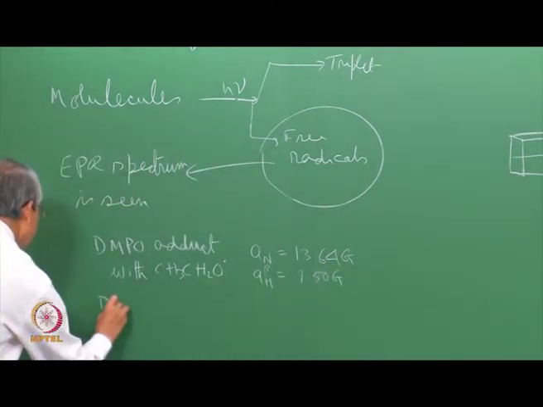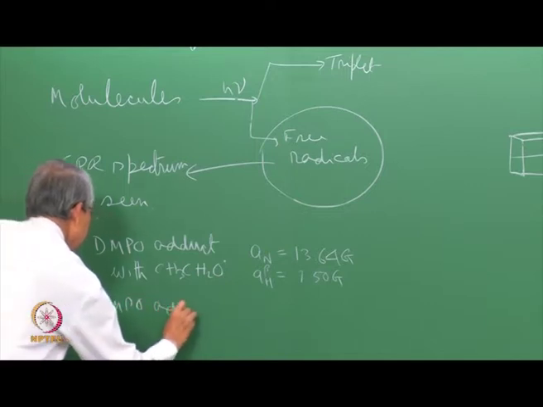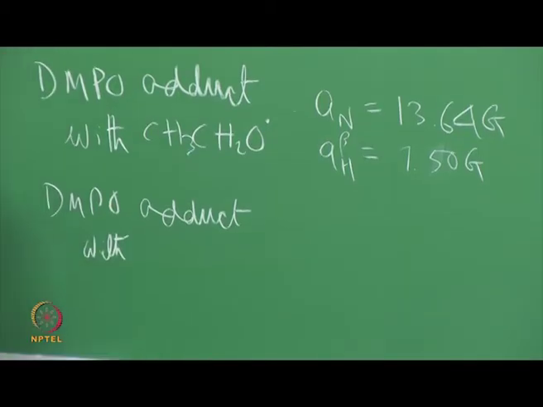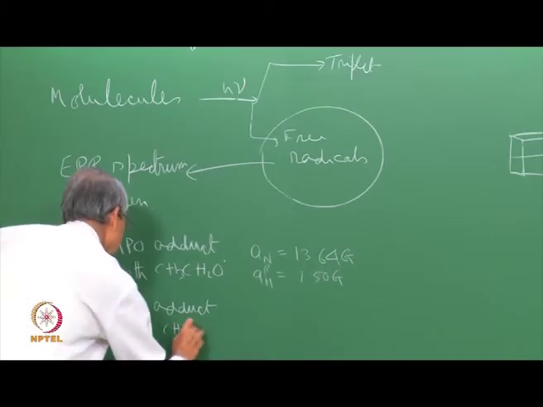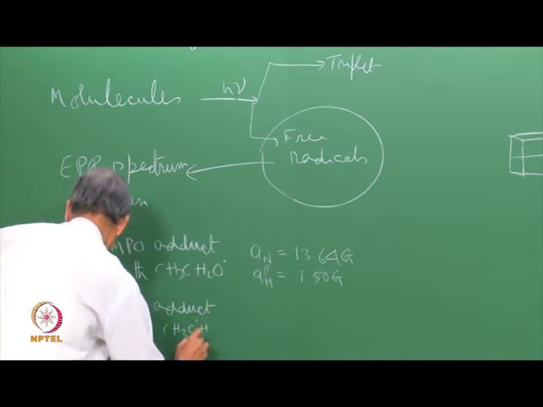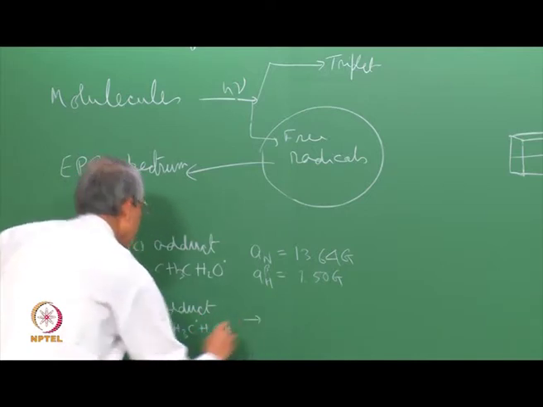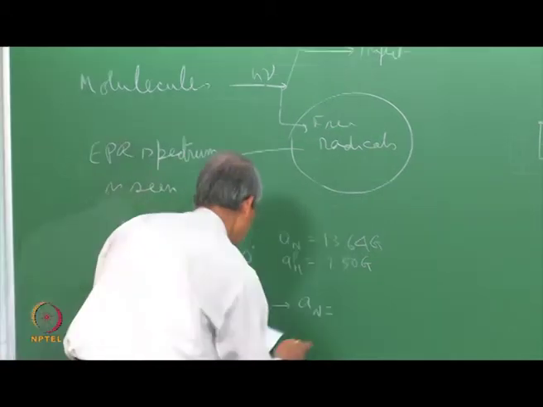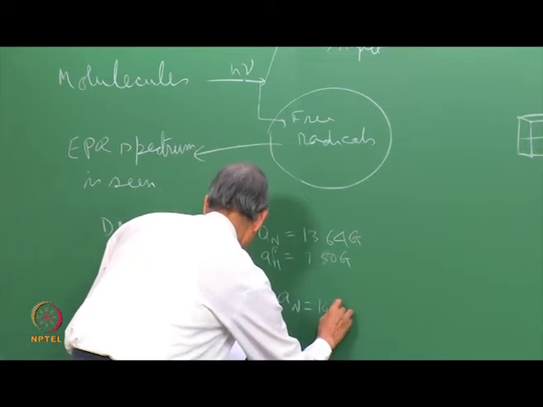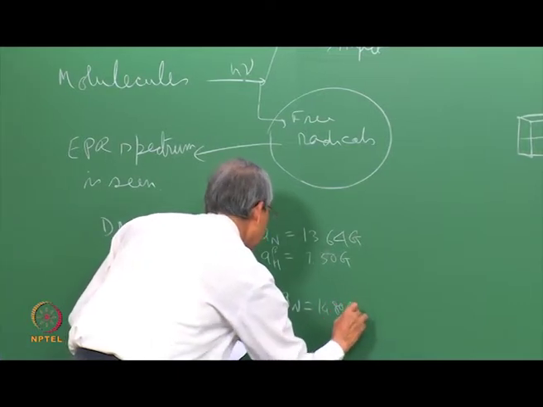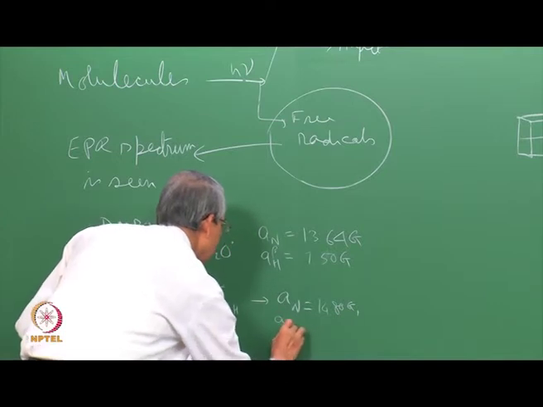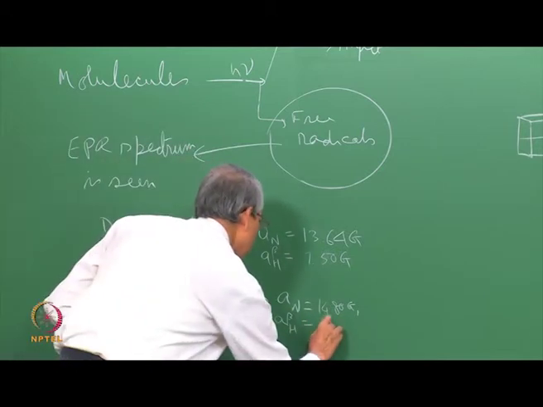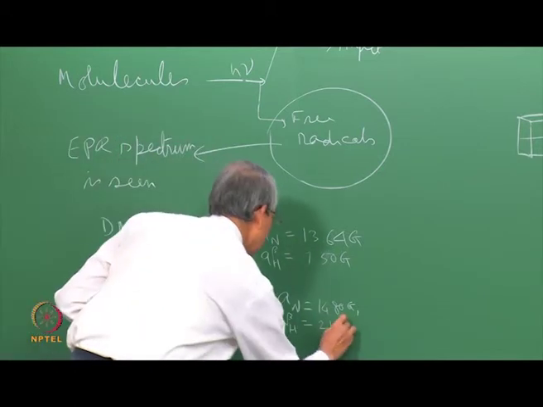Similarly, for the other adduct, the nitrogen splitting is about .80 Gauss and A beta is equal to 21.0 Gauss.